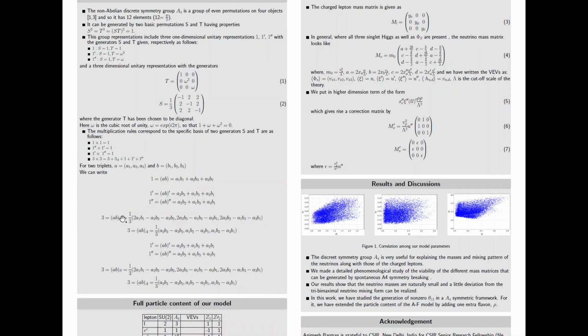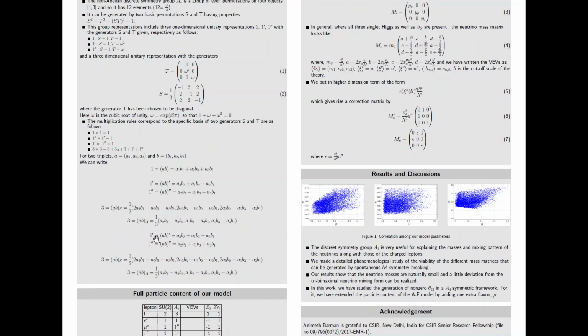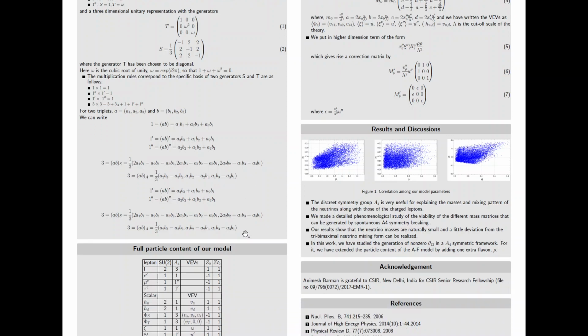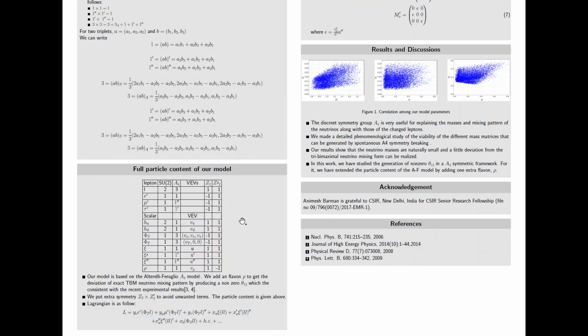And here, this is the rule for the triplet, where we have considered A and B simultaneously, and it is for the anti-symmetry rule. Whenever we get this, this is the rule which we will use in our model. So the main thing is that this is the particle content we have discussed up to this point: